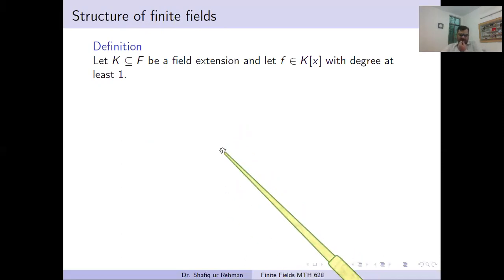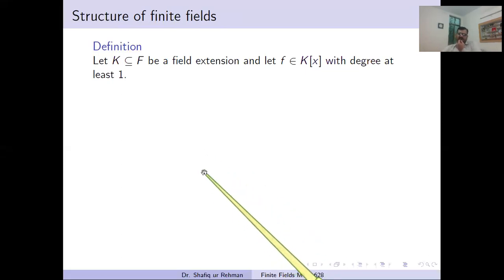And for linear factors, we need roots. So linear factors are related to roots. We are always searching for a field in which we can find all the roots of a polynomial, so that we can decompose the polynomial into linear factors. This is not possible in every field.